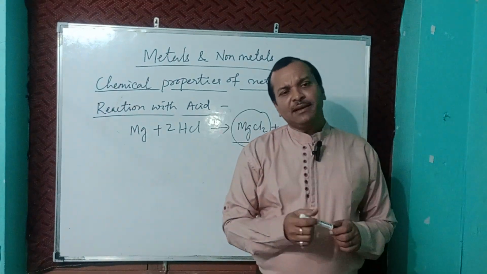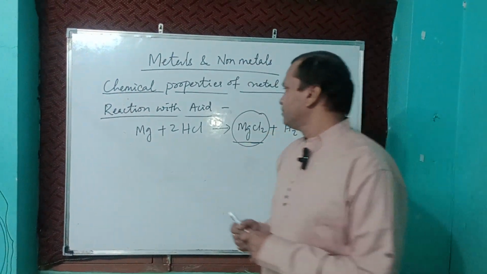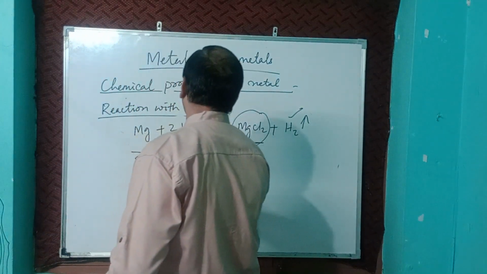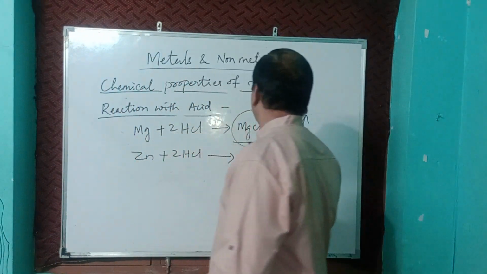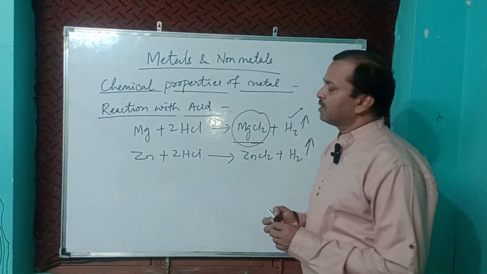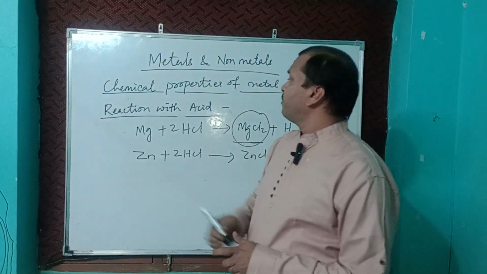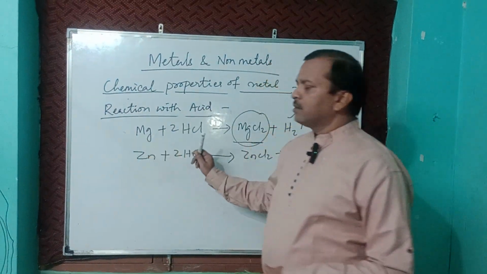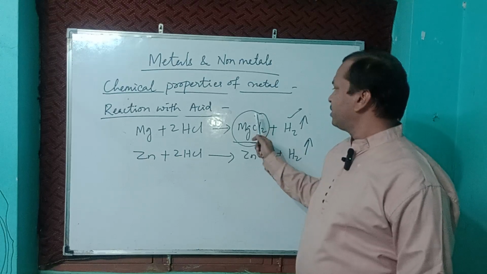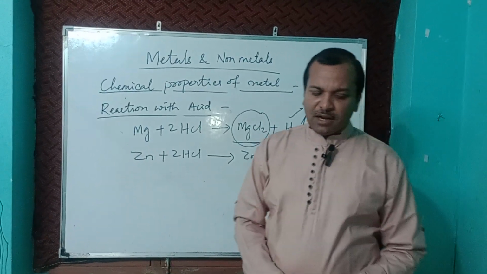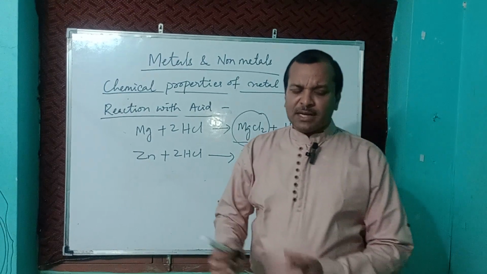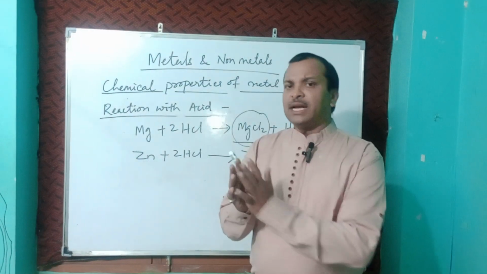And another example we can take: Zn plus 2HCl, we will get ZnCl2 plus H2 gas will liberate. Is it clear? When metal reacts with acid, we will find a salt and hydrogen gas will liberate. Clear? It varies from metal to metal according to the reactivity series.